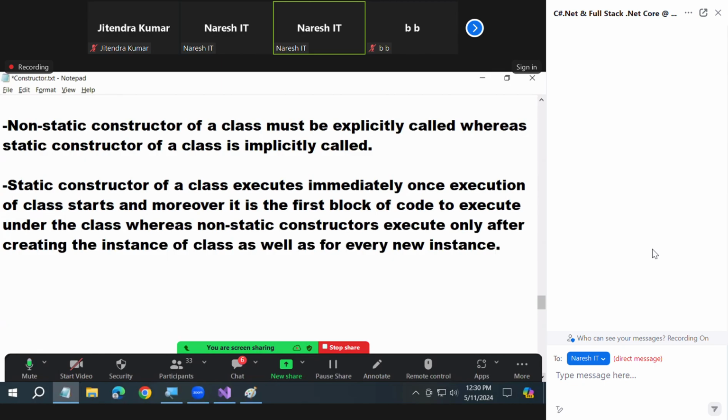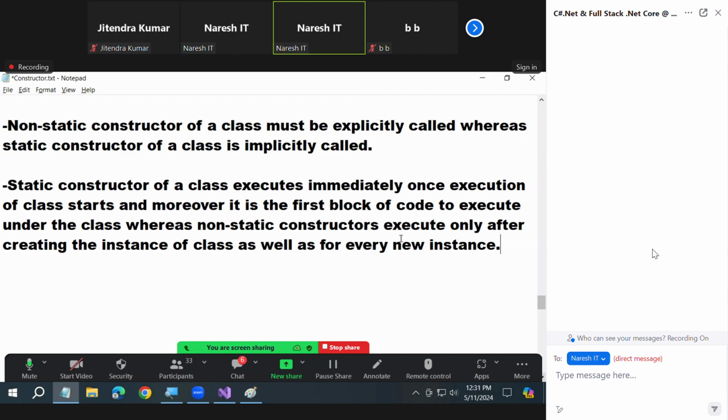I'm telling everything the same as with fields. Why? Because these two are coupled with each other. The behavior of a field is the behavior of the constructor. Whatever I said about the field applies to the constructor now. Why? This constructor is only initializing that particular field. Are you getting me or not?